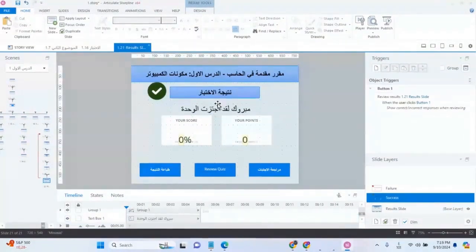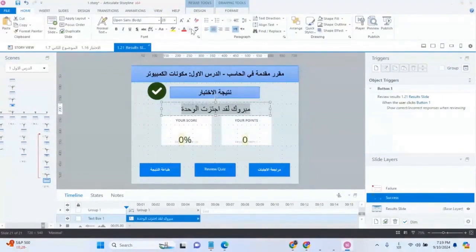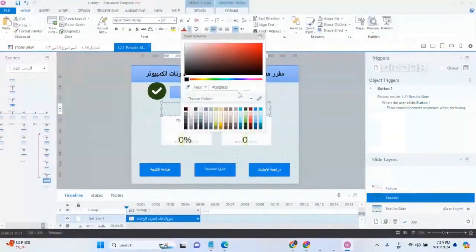Congratulations, this unit has been covered. Since green represents success and red represents failure, bring green here. Red, green, and blue. Bring him green. What are you doing here? I want green. This is green. Okay.